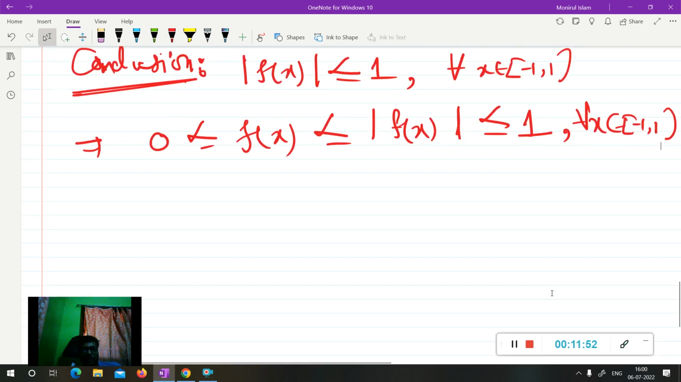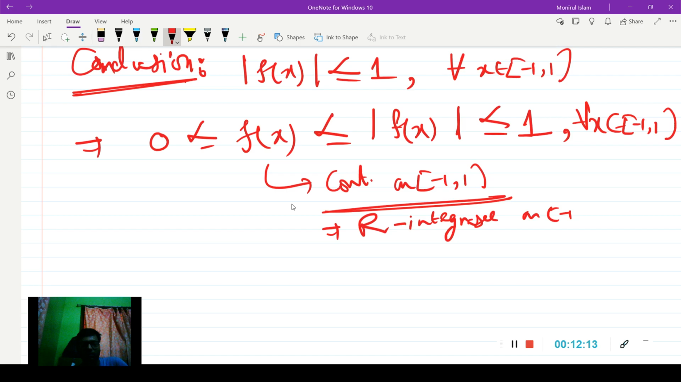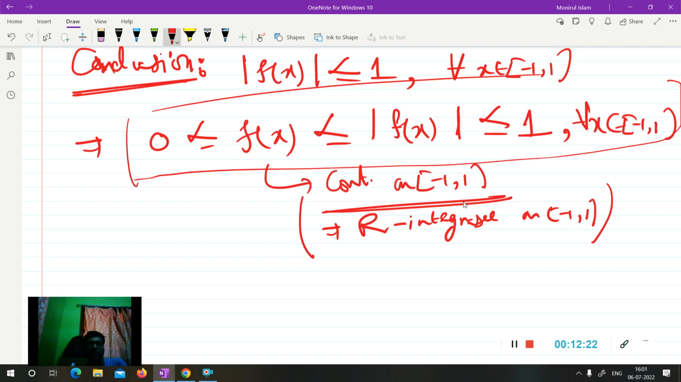Now, this is a continuous function, as given, continuous on [-1, 1]. Now we know every continuous function is Riemann integrable. So it will be Riemann integrable on [-1, 1]. Since f is continuous, it is Riemann integrable, so you can integrate this from -1 to 1.